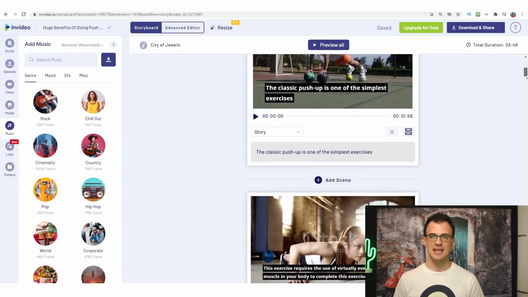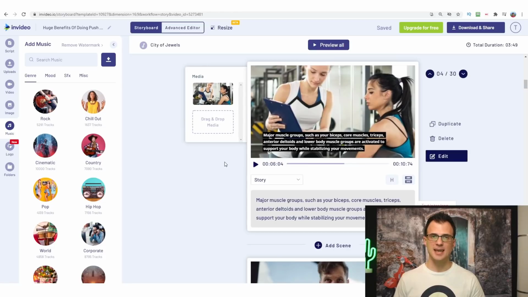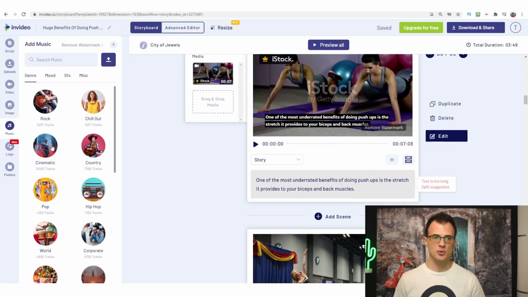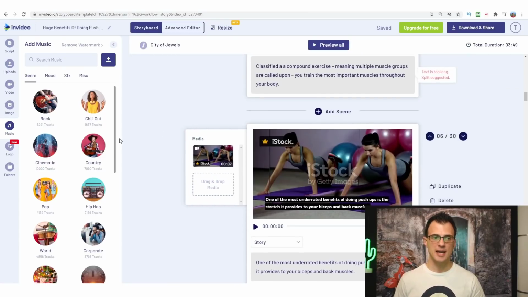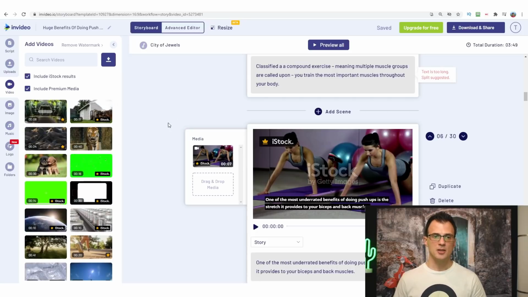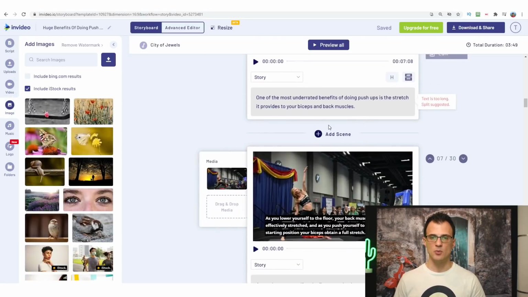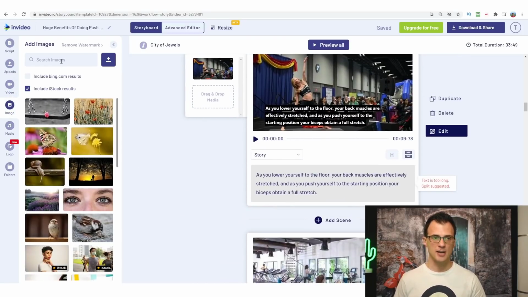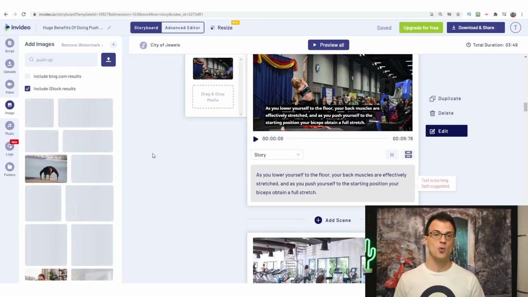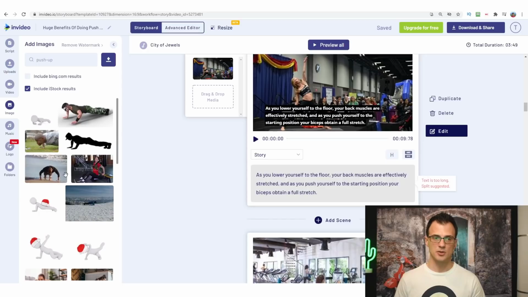As you go through and edit all of these scenes, it usually takes about 10 to 15 minutes. So it's quite a quick process to make sure that your text is okay and to choose the appropriate video footage. You can also use the images. If you don't want to use the video footage, you can actually search the images. So once again, I can just put in a push-up, for example, here. And if I click search, that will bring in all of the images that you can use as well. So that's an option for you as well.